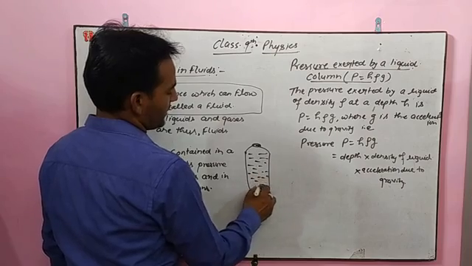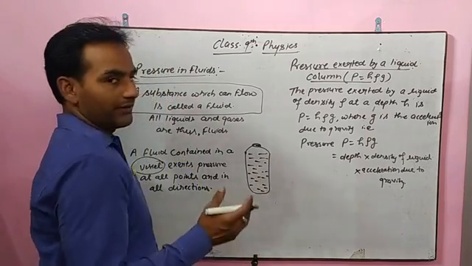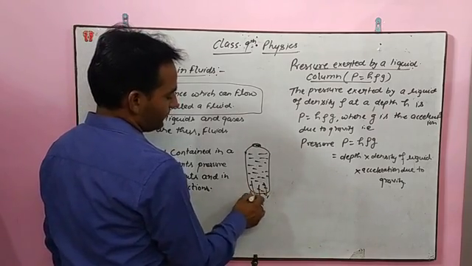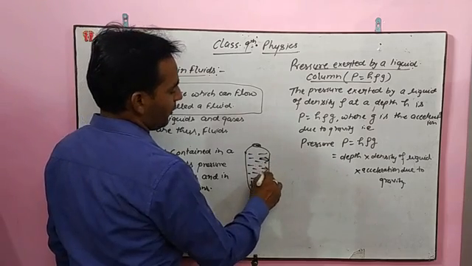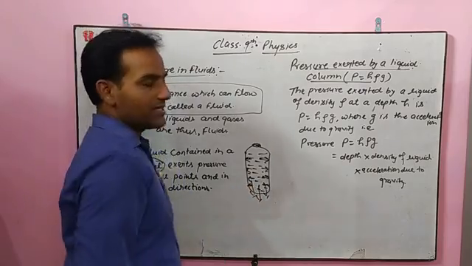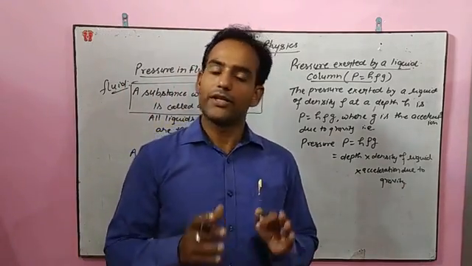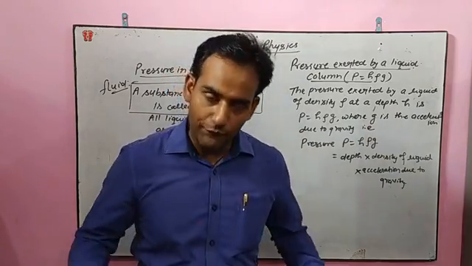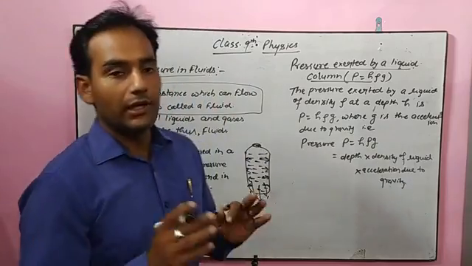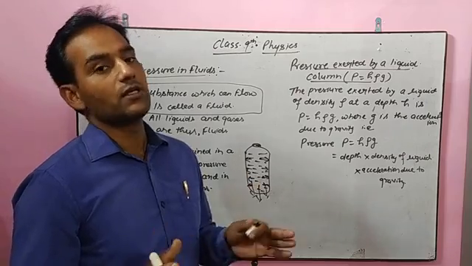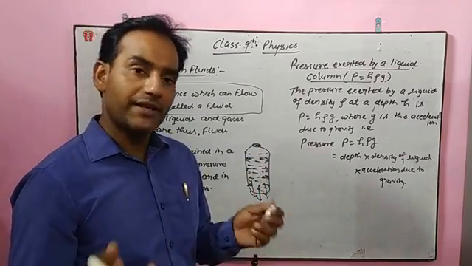If water is placed inside the bottle, that means the water will exert pressure downward as well as on the walls of the bottle. But this is not the case for solids. In solids, the pressure will be exerted on the surface only, but liquid exerts pressure in all the directions on the walls of the vessel wherever it has been kept.